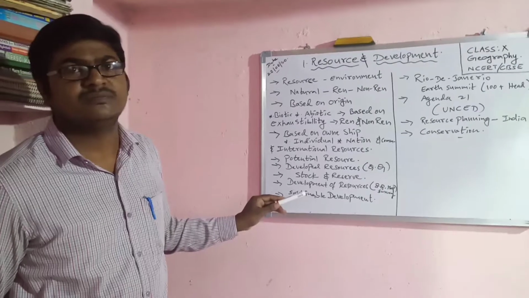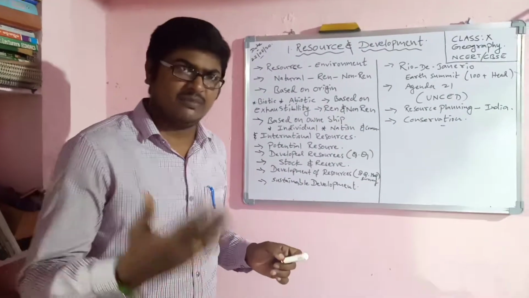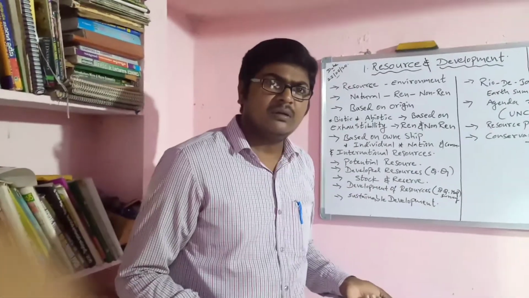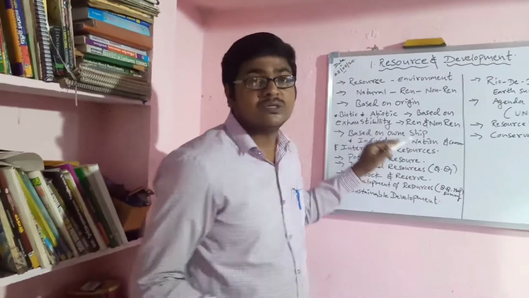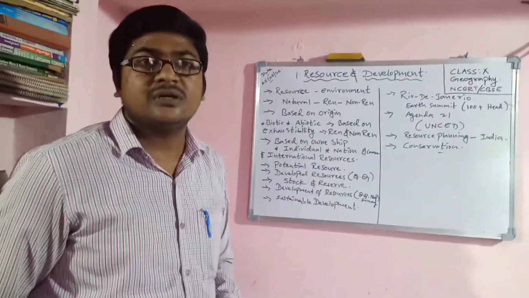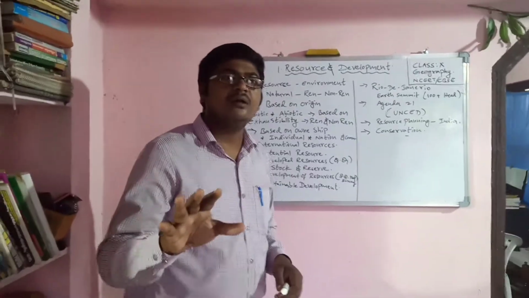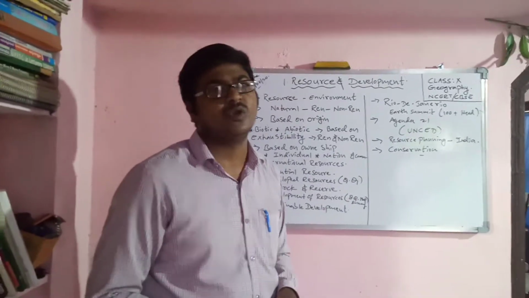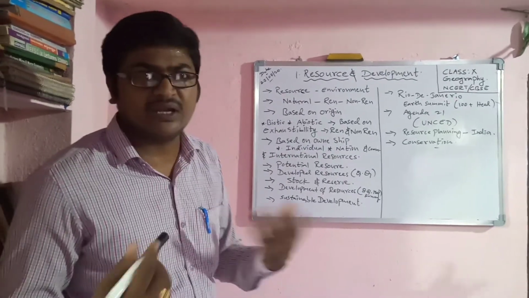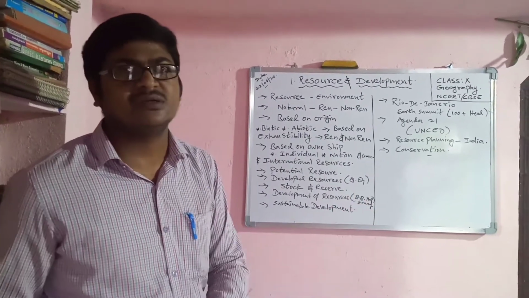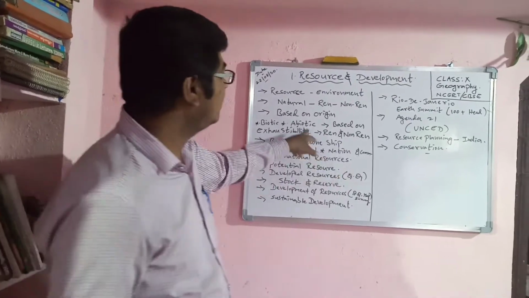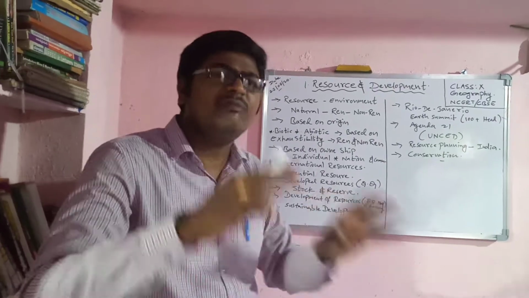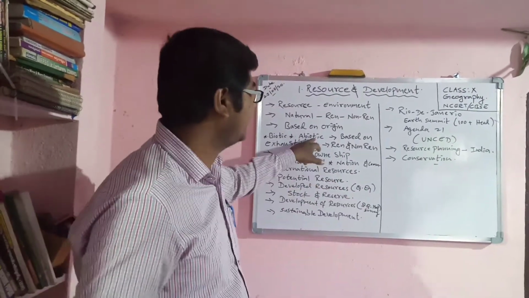All living things, plants, animals, wild animals, dense forests, people come under biotic resources. And abiotic resources are those that do not come under living things, mainly minerals, metals, factory things; the resource does not have a living condition.